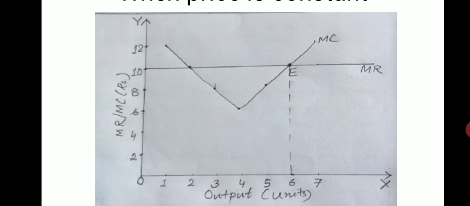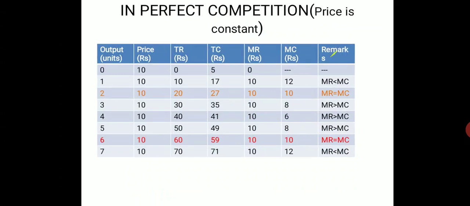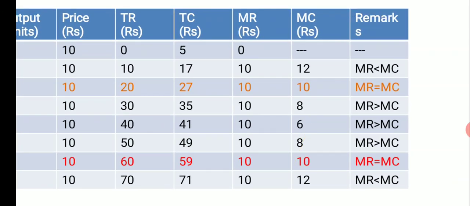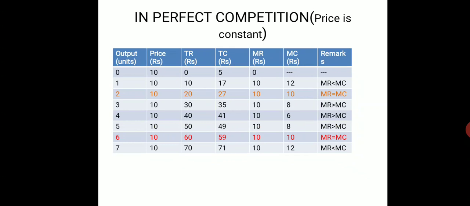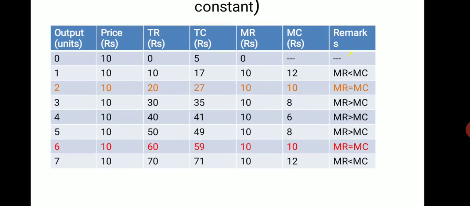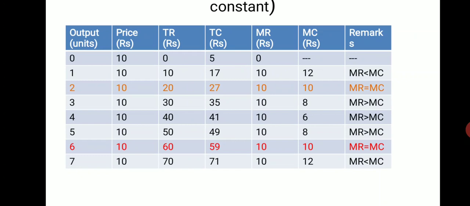And the MC curve is in the shape of a U. At first it is coming down, it is falling, and after the fourth level of output it is increasing again. See in the schedule as well as in the diagram that at the second level of output also MR equals MC, 10 and 10 both, and at the sixth level of output also MR equals MC. So which will be the producer equilibrium?